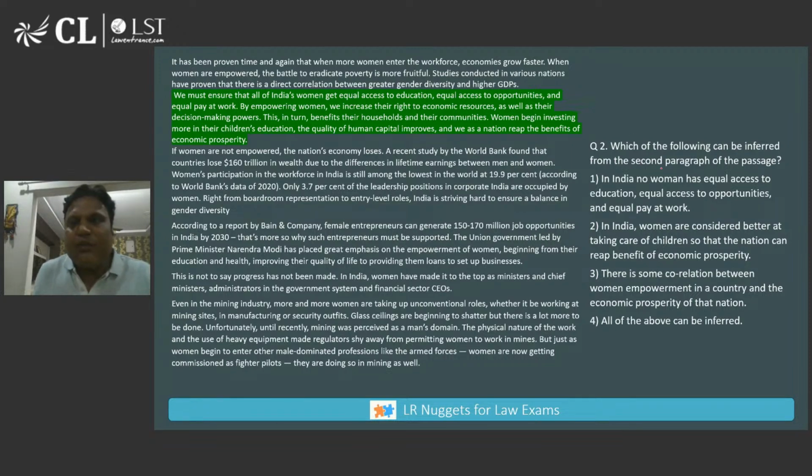In India, no woman has equal access to education, equal access to opportunities, and equal pay at work. How extreme is it? He has discussed it. No, that can't be the answer.